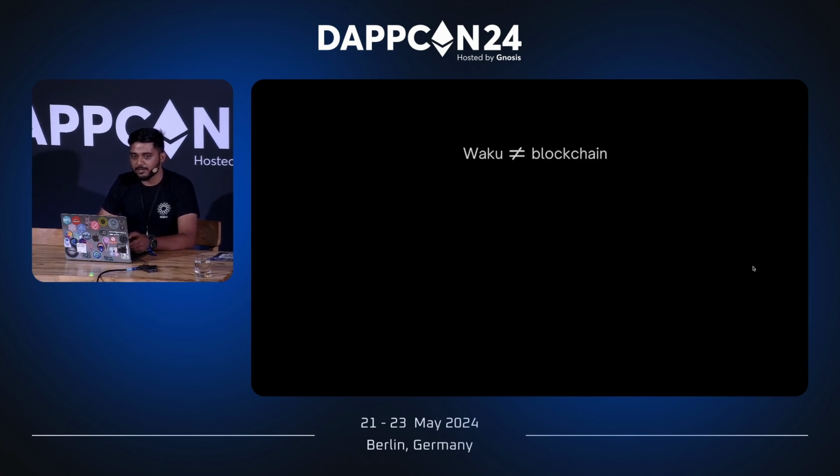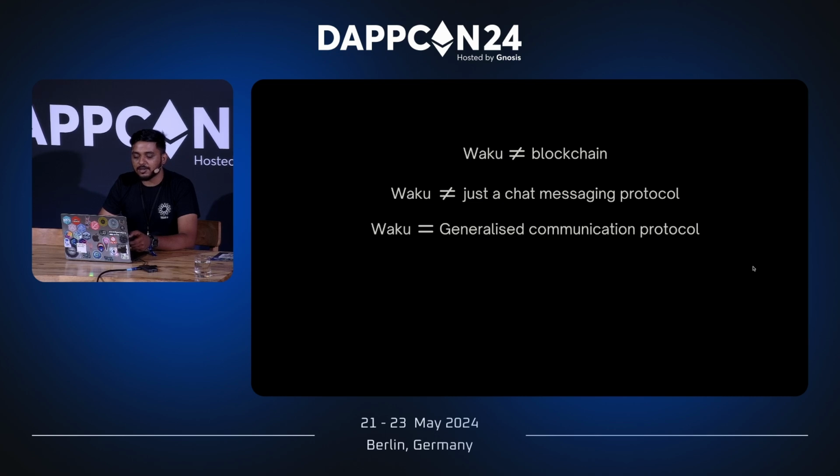But moving ahead, these are some of the misconceptions that we usually have. Waku is not a blockchain. Waku is not just a chat messaging protocol, but a generalized communication protocol that you can use for sending any kind of data between nodes. It's more on the network level, built on top of UDP and TCP. So you can pretty much send any kind of data less than 1 MB.